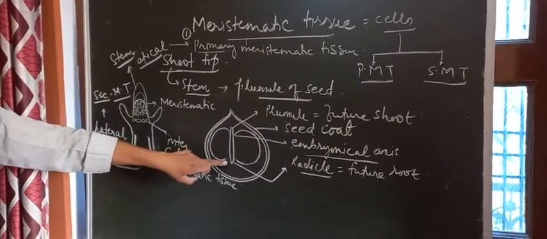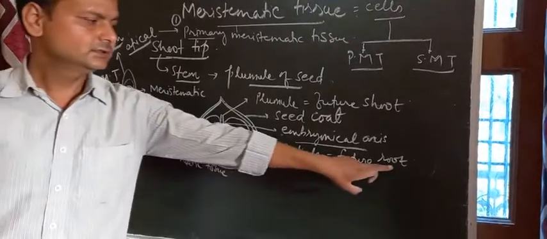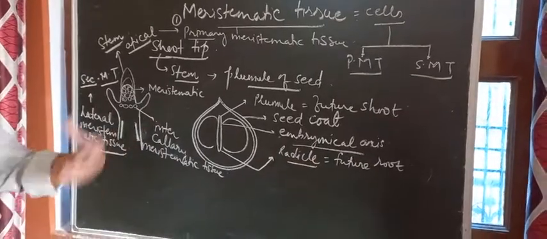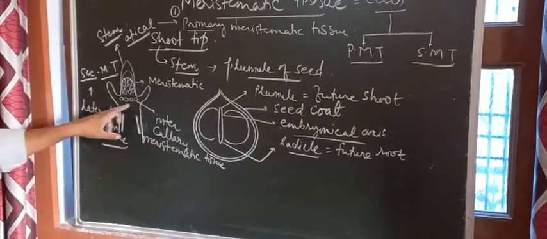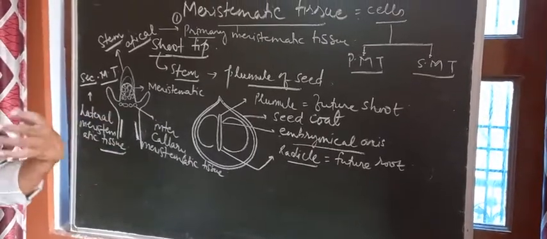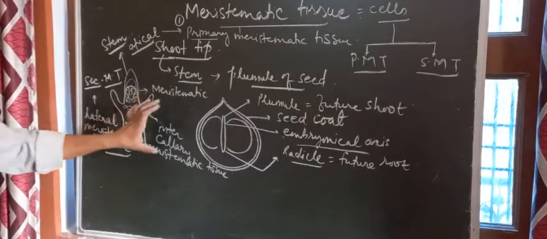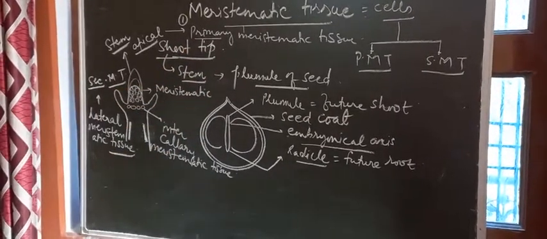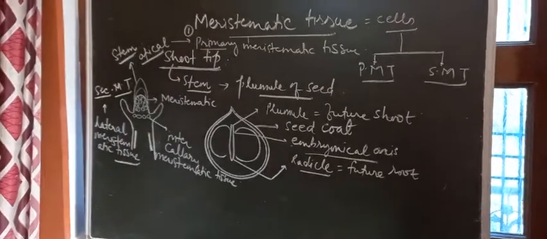The radicle will also do so, but it is not going to form the stem. The radicle will form the root. Root will also have the root tip and the lateral surface and these types of structures, but they are known by different names. This is a diagram to show the presence of meristematic tissue on the shoot tip.